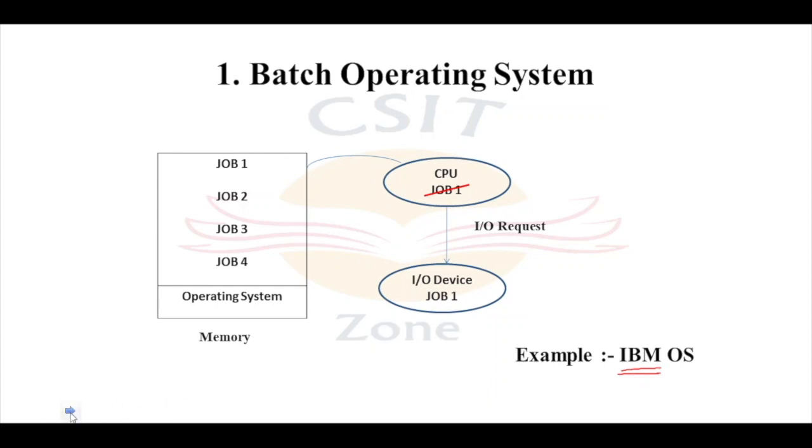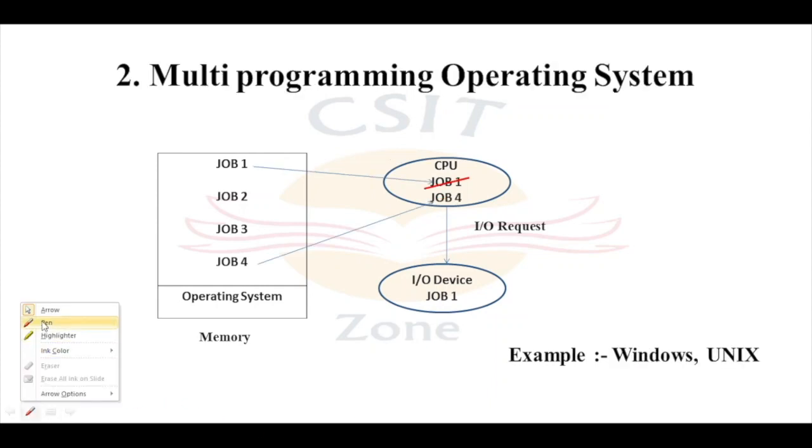Now, let's move on to another type of operating system, which is the multiprogramming operating system. In the multiprogramming operating system, if a job is leaving the CPU to perform an I/O operation, then another job which is ready for execution will be scheduled onto the CPU. For example, if job 1 is leaving the CPU to perform an I/O operation, then in place of job 1, job 4 will be scheduled onto the CPU. The advantage of this multiprogramming operating system is that it will increase the CPU utilization and increase the throughput of the system. Examples of this multiprogramming operating system are the Windows operating system and the Unix operating system.